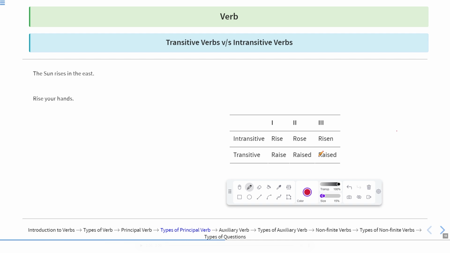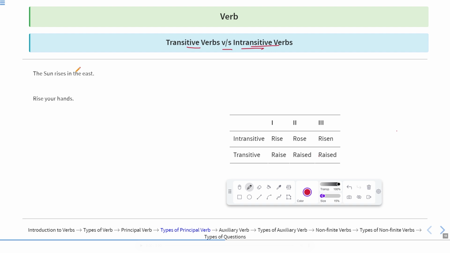Here I'll begin with slide number 18, where we are going to differentiate these two types of principal verbs. One is transitive verb and another is intransitive verb. So we'll see transitive verb versus intransitive verb. It means we'll see the difference between these two verbs. Now you can see over here that here is a table, and here is a sentence: the sun rises in the east.